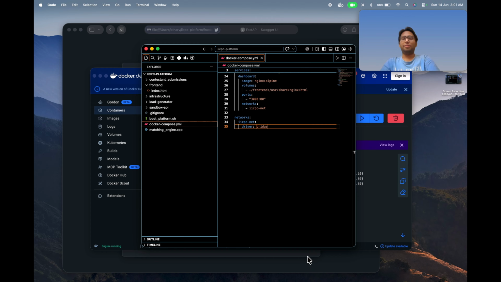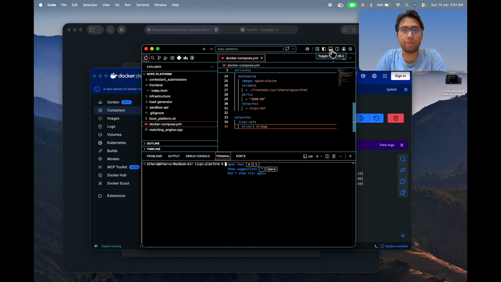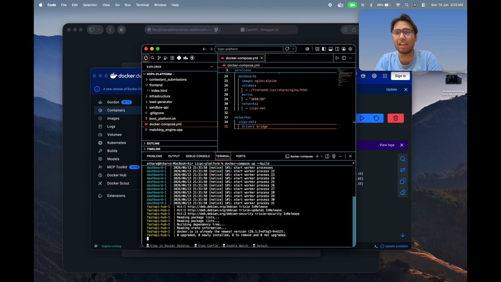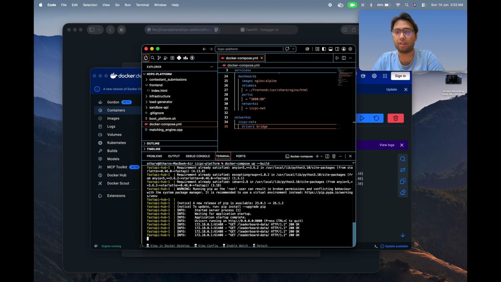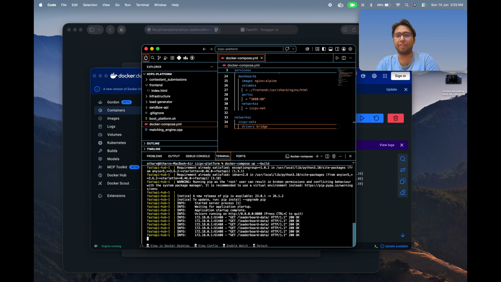Let's look at the systems live. Now, opening VS Code and going to the terminal, entering the command docker compose build and running it. The entire ecosystem is fully decoupled into separate microservices and orchestrated via Docker Compose. As you can see, these services are spinning up here.